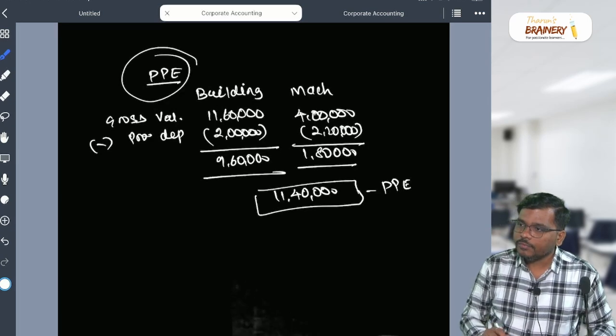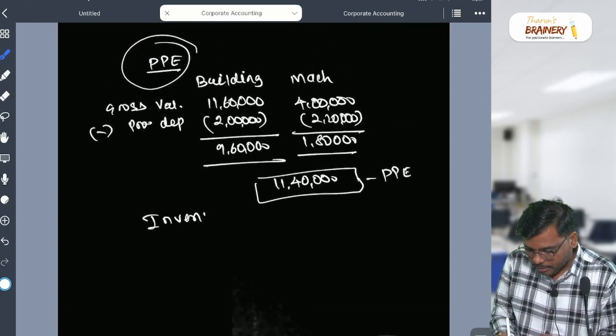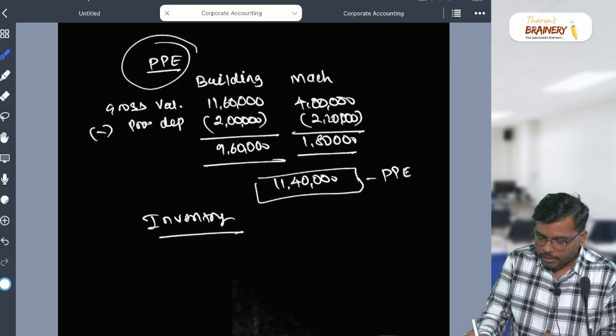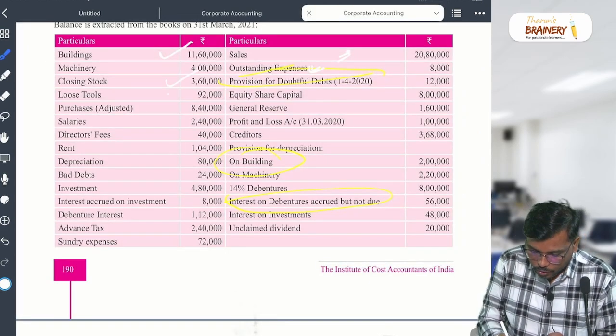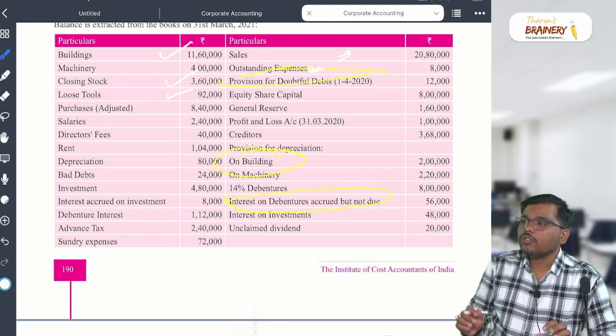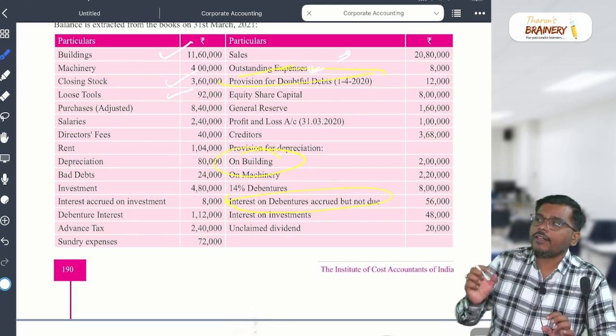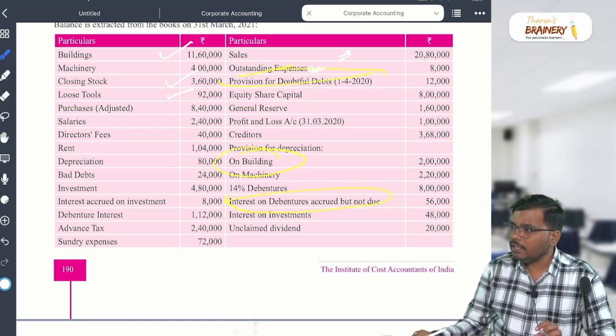Sir, inventory, sir? Inventory. What will come in inventory first? You write the inventory. In the inventory, you should write first closing stock, and in that, you should add the loose tools. Is it clear? There is a total inventory. Write the inventory total in the balance sheet. Are you able to understand? Yes or no? Is it clear?